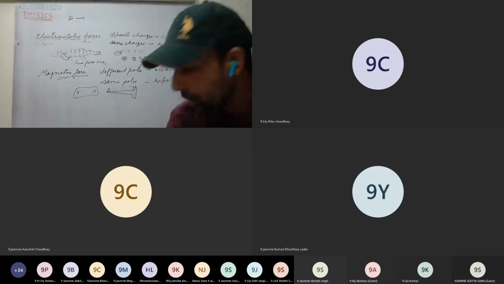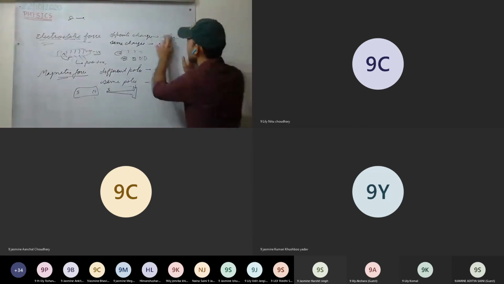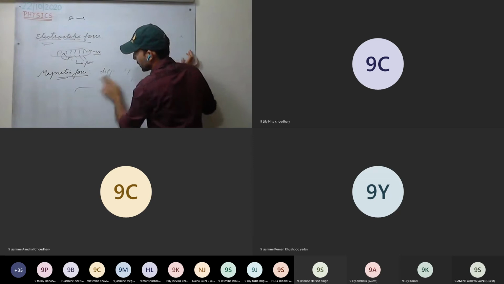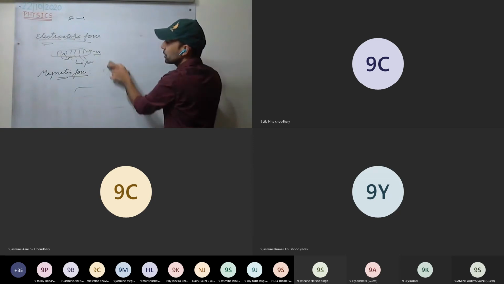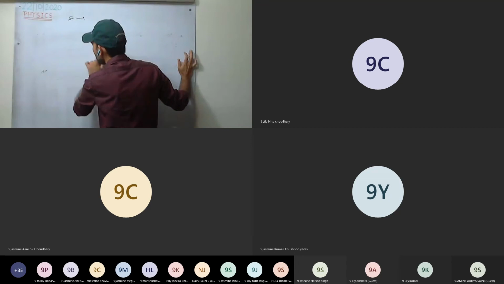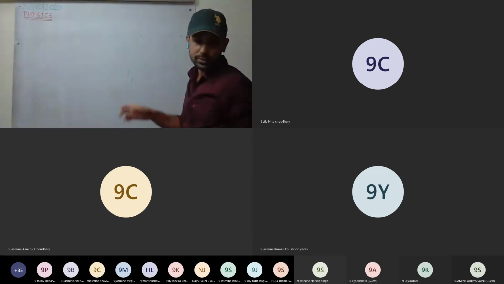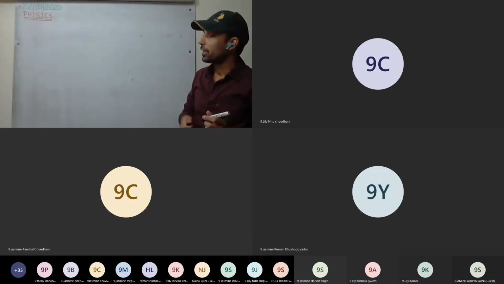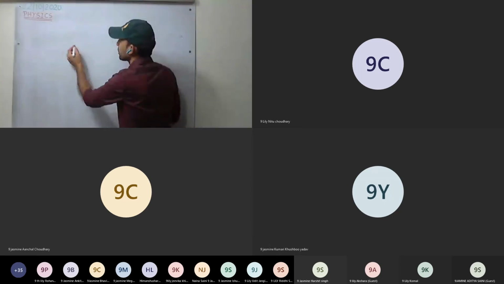This is clear. Now one more thing we'll be discussing. We have discussed gravitational force is always attractive in nature, whereas electrostatic force and magnetic force can be attractive or repulsive depending on the kind of charges or the poles respectively. This is clear. Now see one more thing.